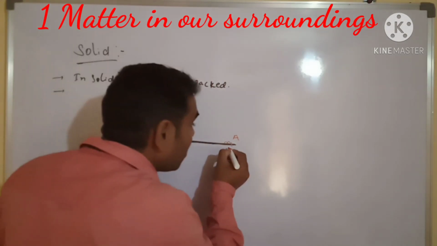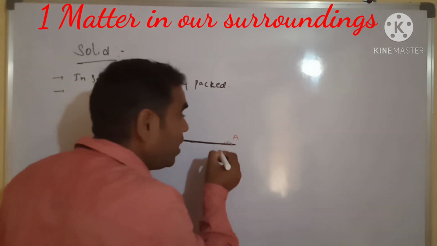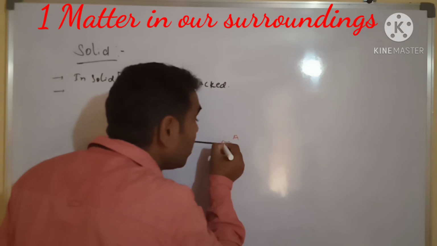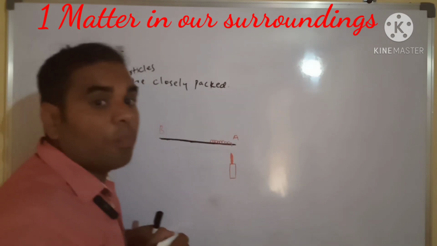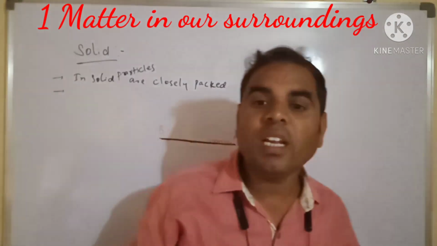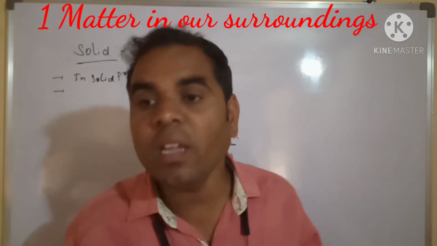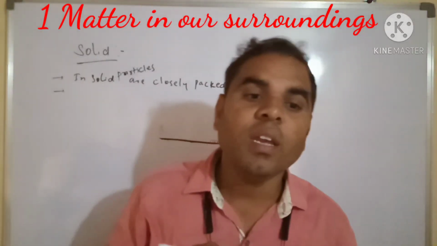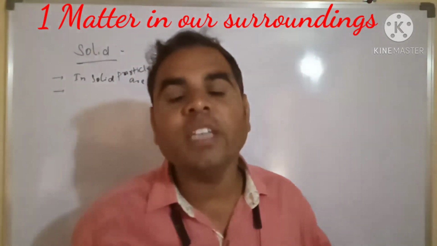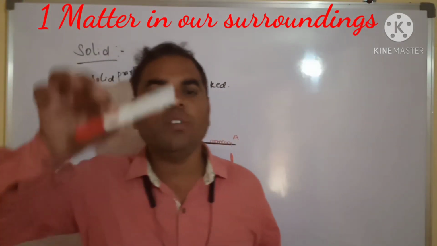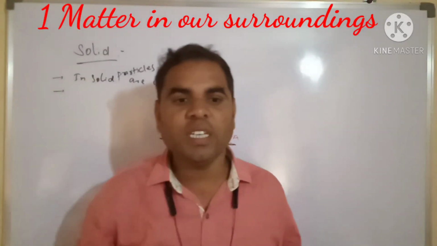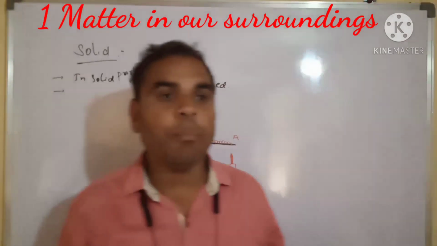See, the particles can't move. They just give the heat to other particles. It is moving from A corner to B corner. See, this heat is transferring from A corner to B corner. A solid has a fixed volume. See, we have to see that the solid has a fixed volume. The solid cannot be compressed.